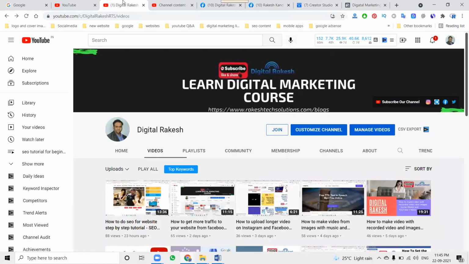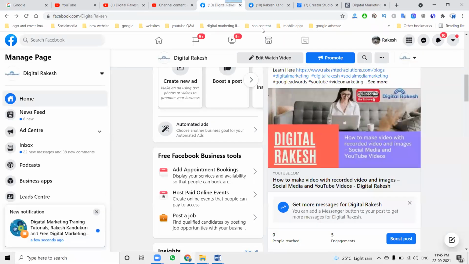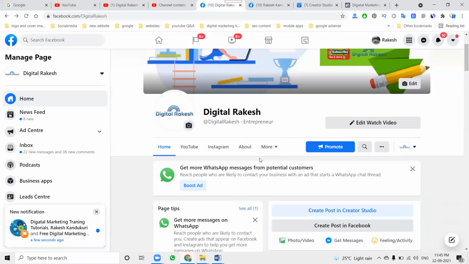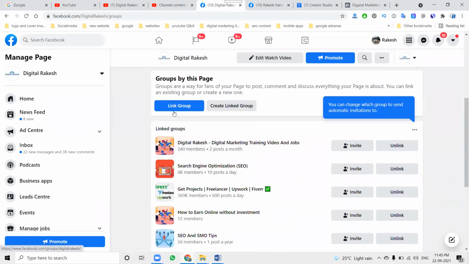If you have any further doubts, you can ask me on my channel. So at sharing time, please be online. Page to page is only possible when you're sharing as a page. At profile time, showing your profile option is compulsory. And linking each page with your groups is very important. How is the link done? Go to the groups. Here the option is called link a group, create linked group. Think about your page also creating its own groups, and your profile also creating its own groups. What is the reason? When you share any content on your page, it is immediately shared to three groups automatically when you post the content. These are important key points, so keep them in mind.